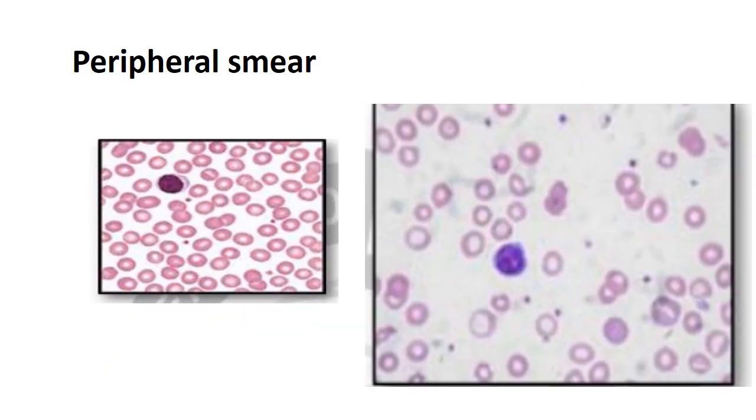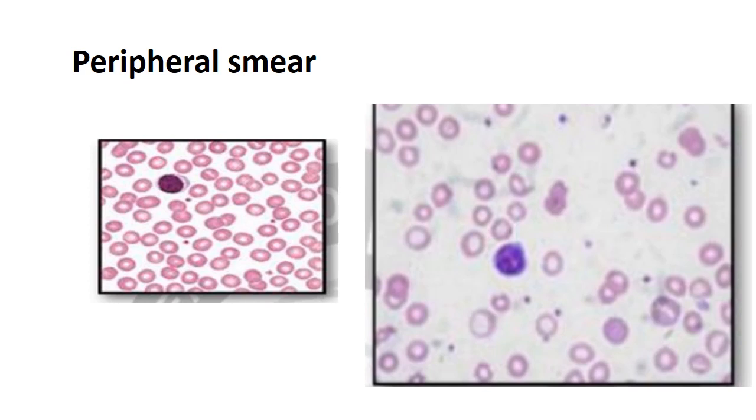Now on the left side you can see a normal peripheral blood smear. Here there is a small lymphocyte. The size of the RBC is almost equal to the size of the small lymphocyte, and they are normochromic as well.